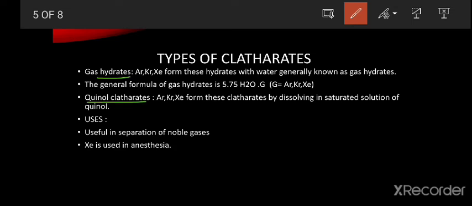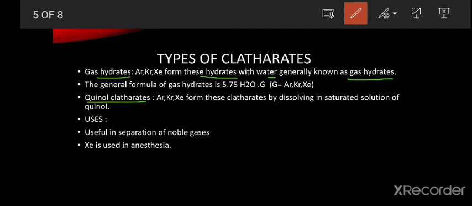These gas hydrates are one of the types of clathrate compounds. In this one, argon, krypton, xenon form these types of hydrates. Whenever reacting with water, they will form the gas hydrates, generally known as gas hydrates.